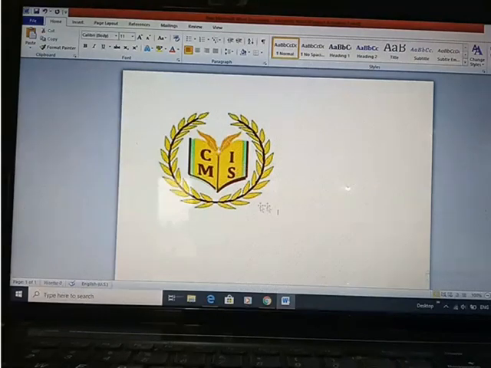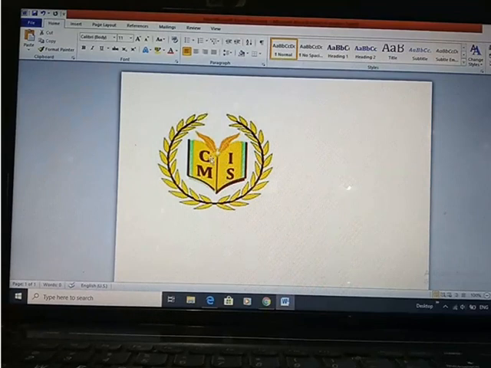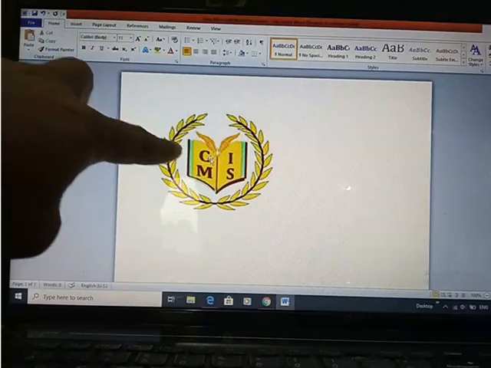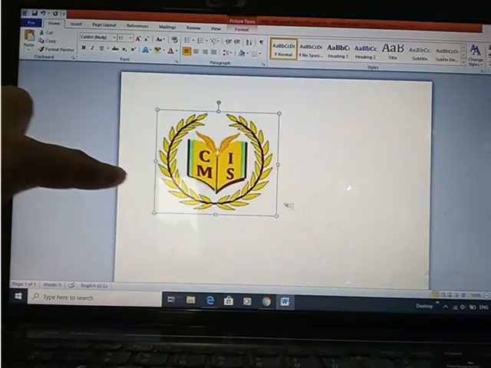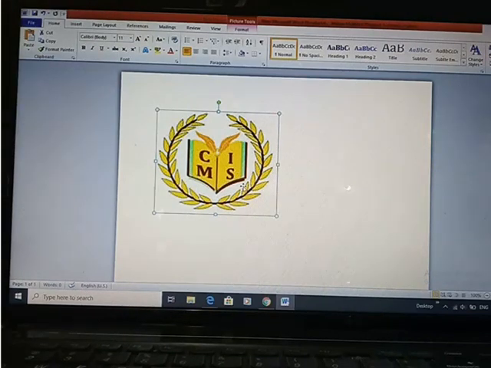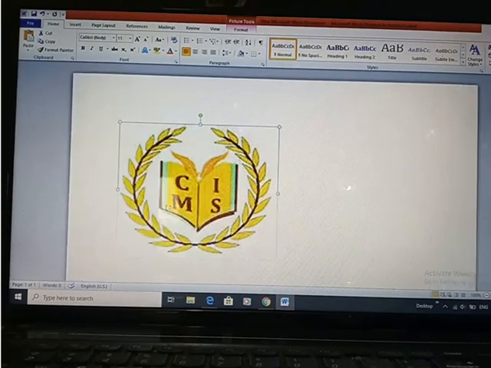So now you can see what this mouse pointer is. You can insert a text. Okay, this type of mouse pointer is this. Okay, now whenever you are coming to the area of this image, you can see the mouse pointer is changing. Okay, so whenever you come here, it is changing to the four headed arrow. Okay, so you can see the four headed arrow is here. Okay, I am making it bigger for you.